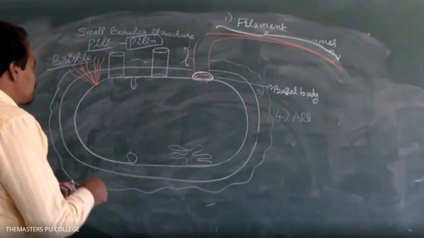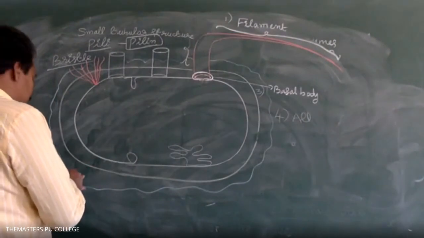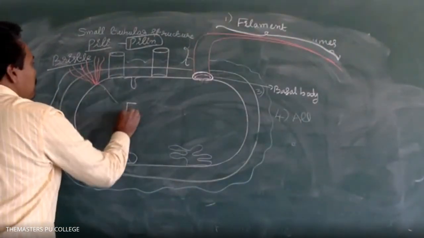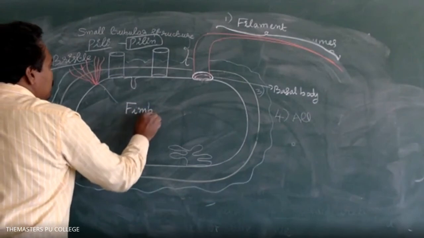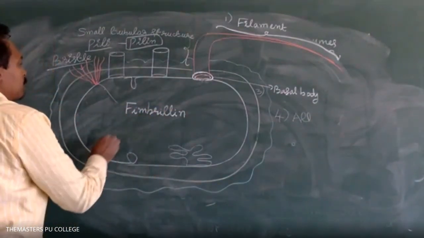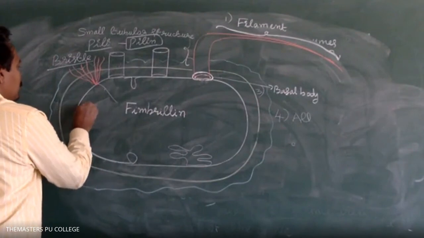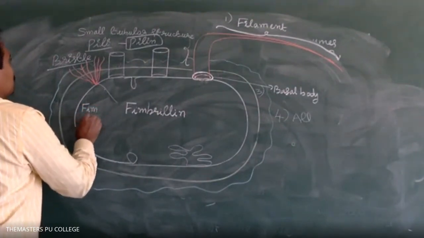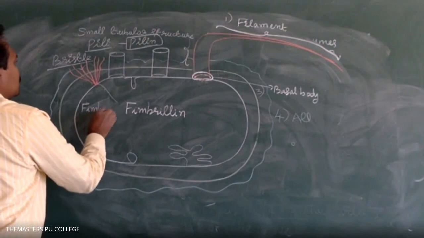Fimbriae are made of fimbrillin protein.